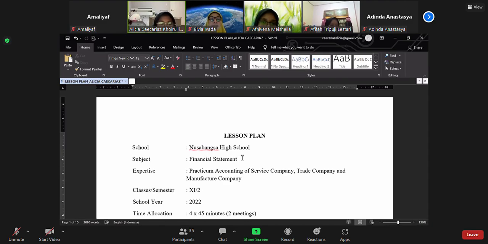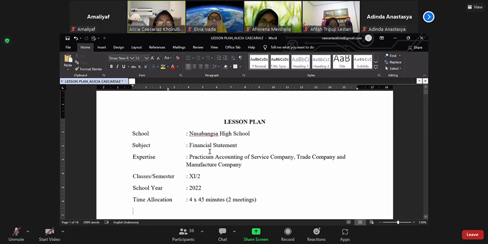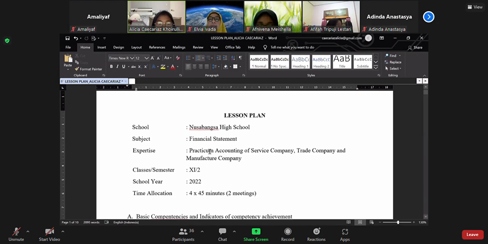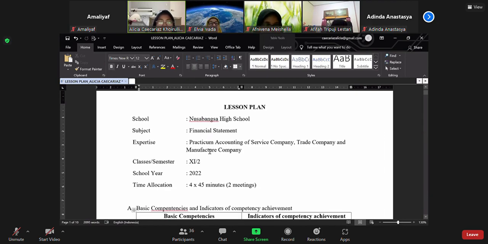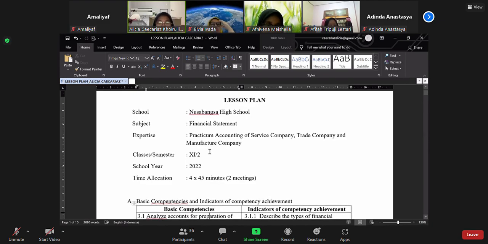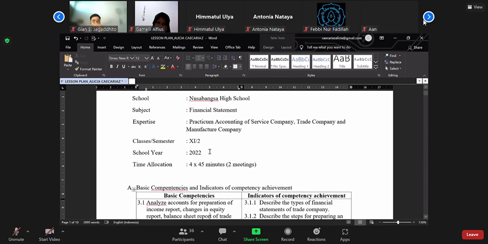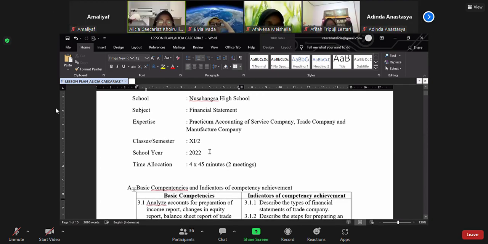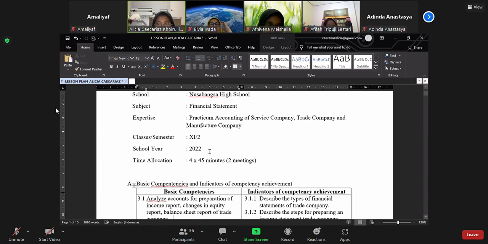First, there is the identity of the school. The school name is Nusa Bangsa High School. The subject of my lesson plan is financial statement and expertise in practicum accounting of service company, trade company, and manufacturer company. This lesson plan is for class 11, semester 2, school year 2022, and has a time allocation of 45 minutes for 2 meetings.